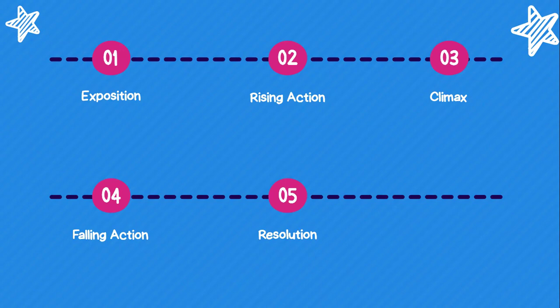Falling action in a short story follows the climax and entails the resolution of the central conflict as loose ends are tied up and the story moves towards its conclusion, often revealing the consequence of the climax. And the last one is the resolution. The resolution is the conclusion of the story where the conflict is resolved and the loose ends are tied up. So those are the sub-elements of the plot.